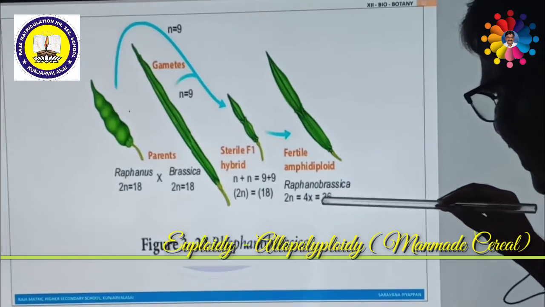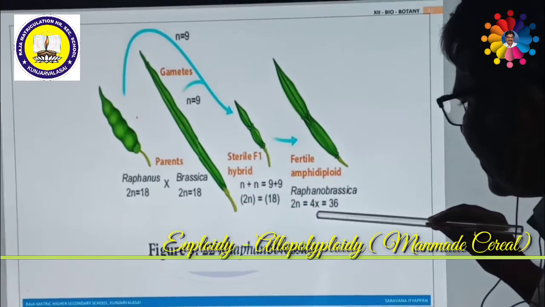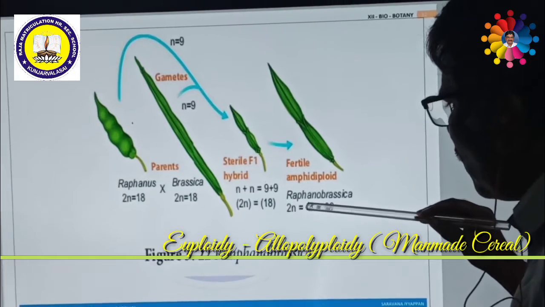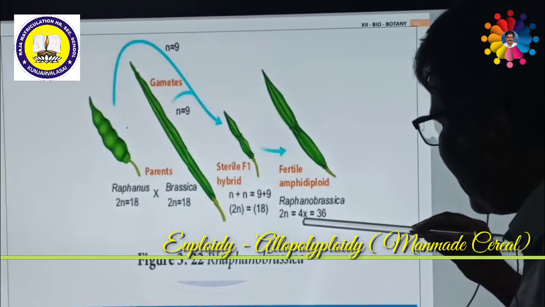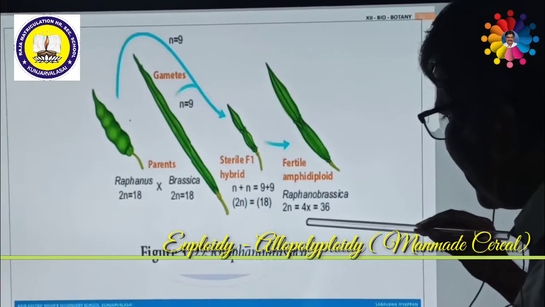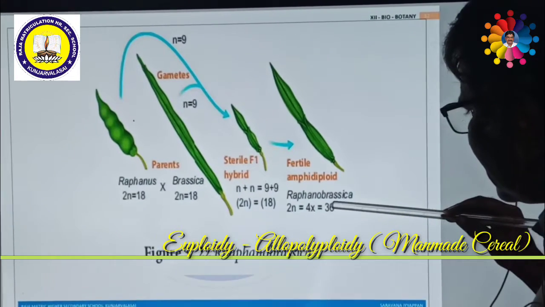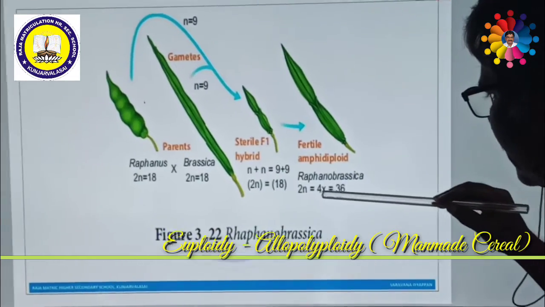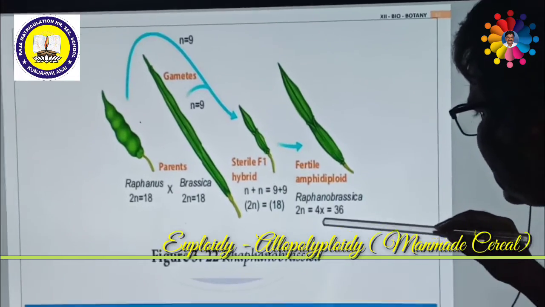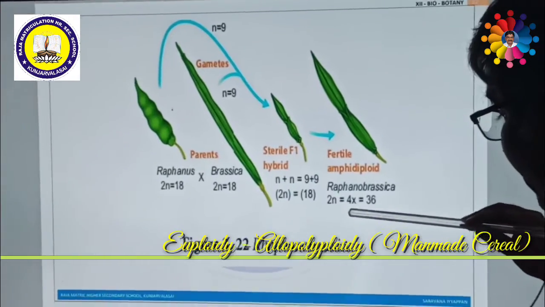But monoploid is different. That means 4 into x is 36. That means x is nothing but monoploid. That means this should be divided, 36 divided by 4. That means monoploid is 9.